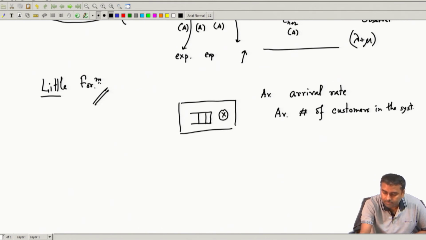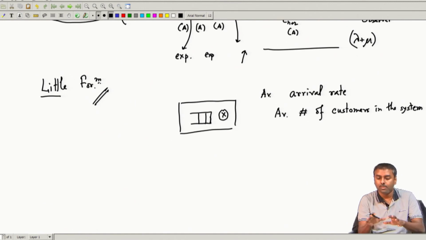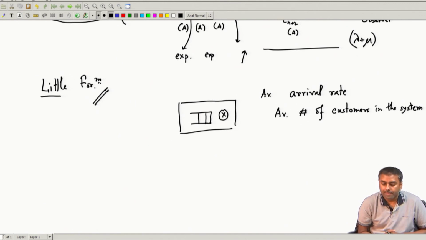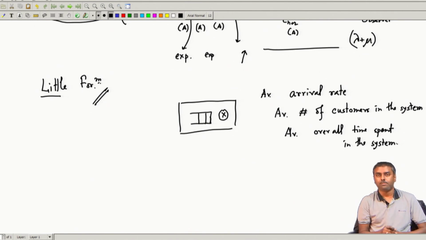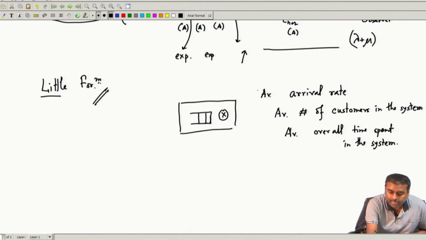Remember, in the system, whatever we call as system, we will also talk about that. And the average means overall time spent in the system by all these customers. So, can I get a relationship?